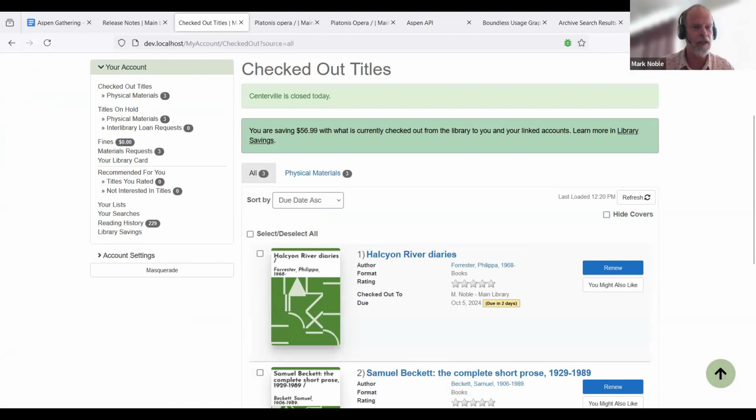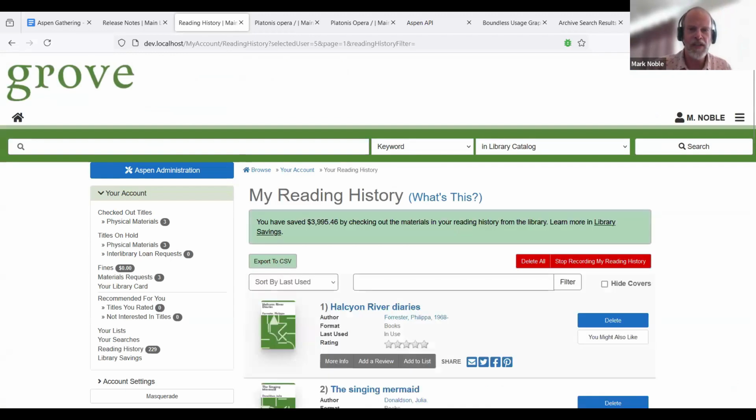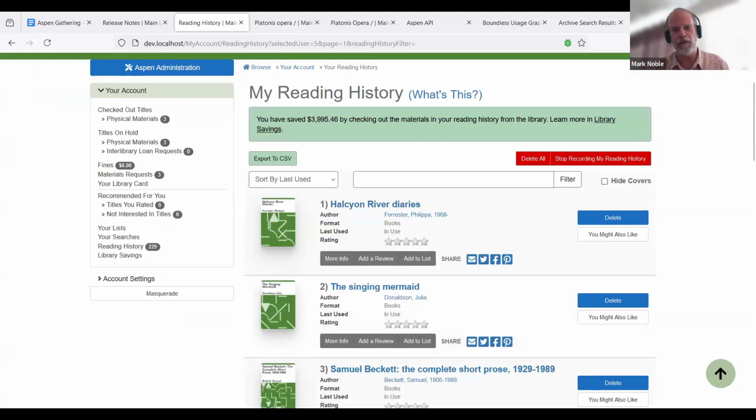If we go to reading history, it will say that over the course of forever, I've saved $3,995.46. And this does work for all ILSs. Yes, and generating the reading history would also work for everything.